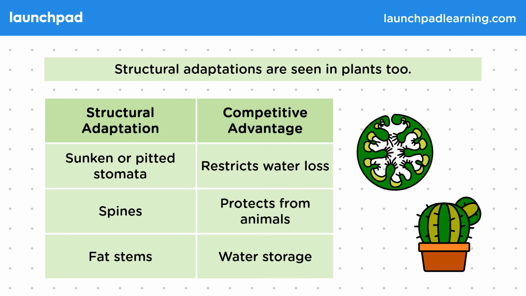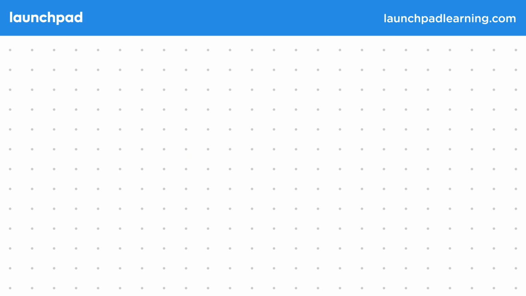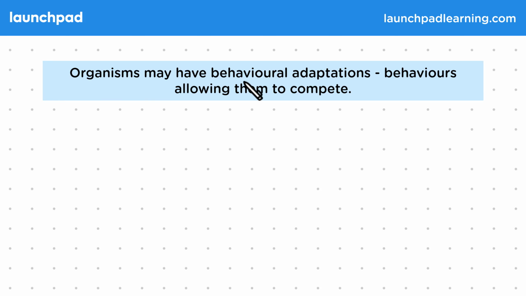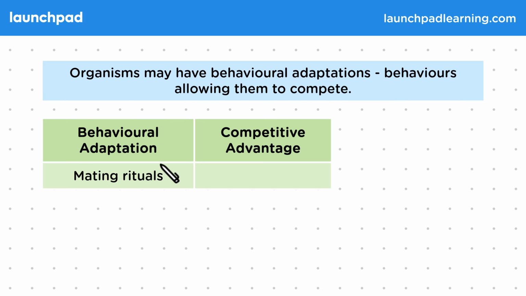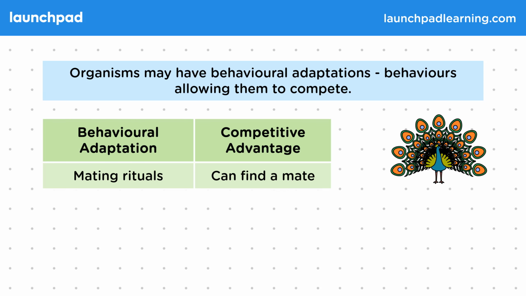What other types of adaptations might we see? Organisms may have behavioural adaptations, behaviours allowing them to compete. So an example of a behavioural adaptation would be mating rituals. These are often used by animals to find a mate, for example by males to attract females. Peacocks undergo an elaborate ritual displaying and shaking their colourful tail feathers to attract a mate.